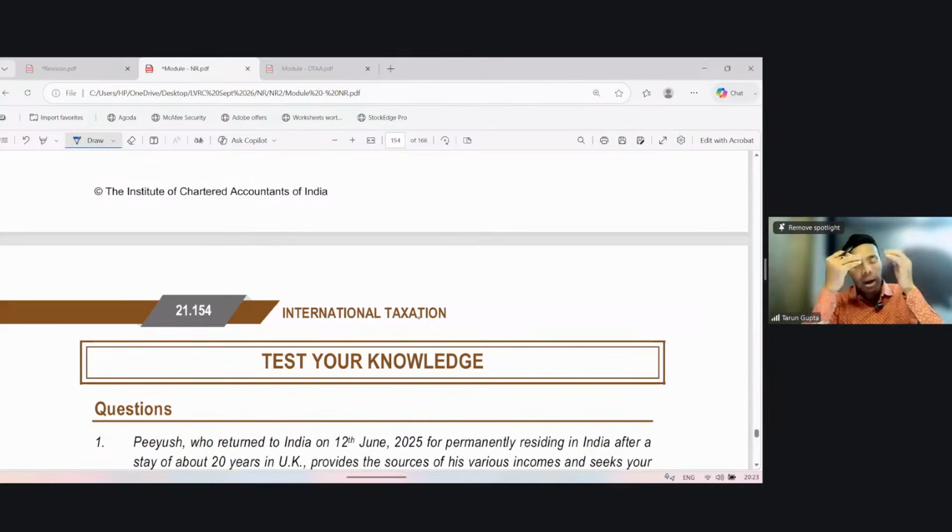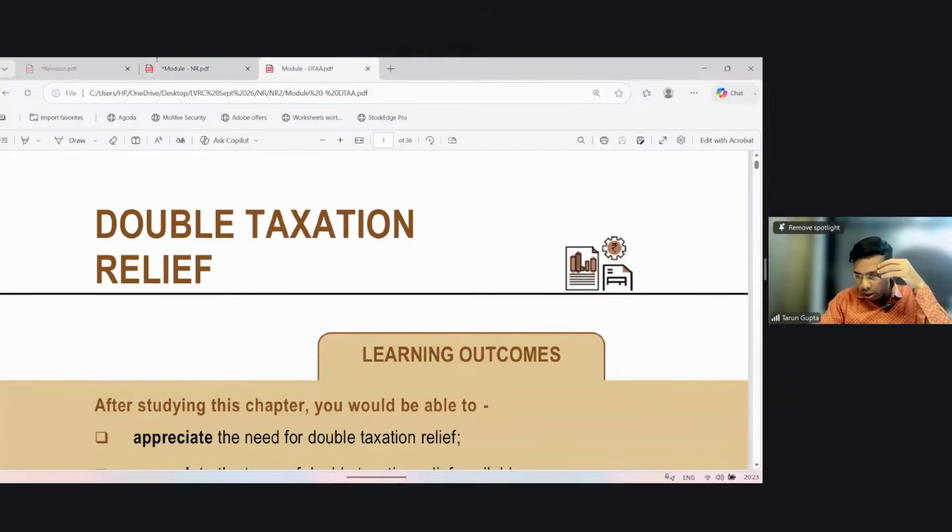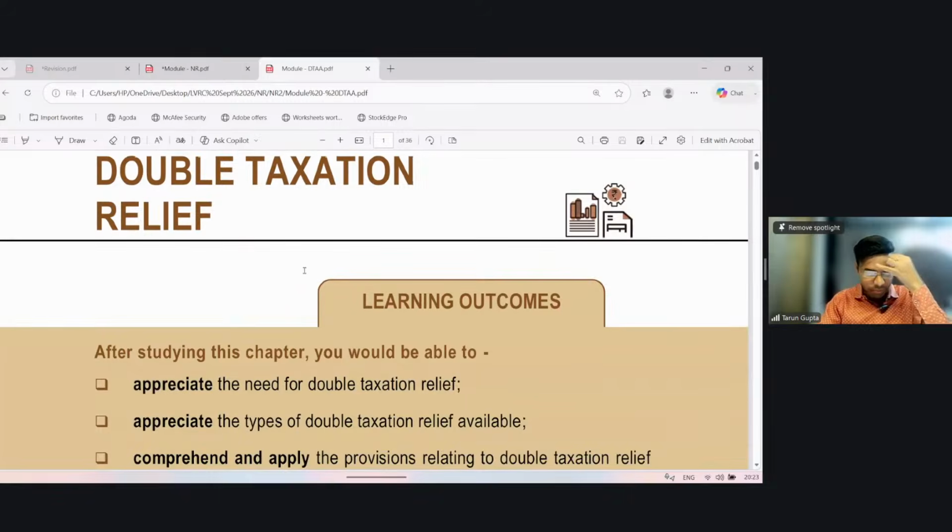So this completes our chapter on NR. Now we'll move to the next chapter, double taxation avoidance agreement.